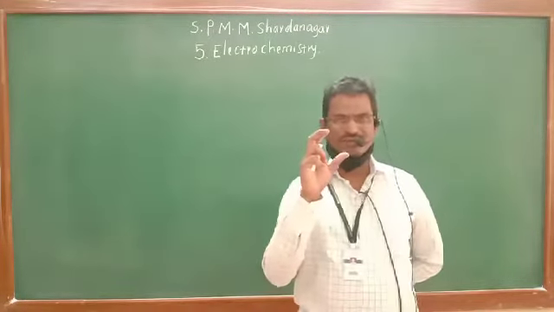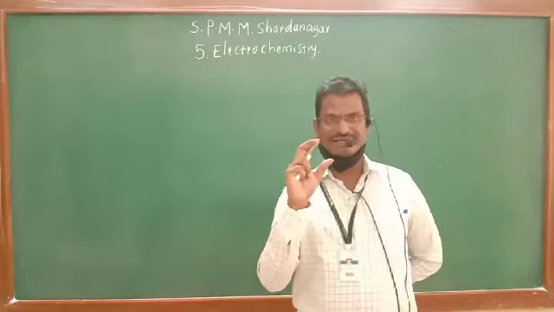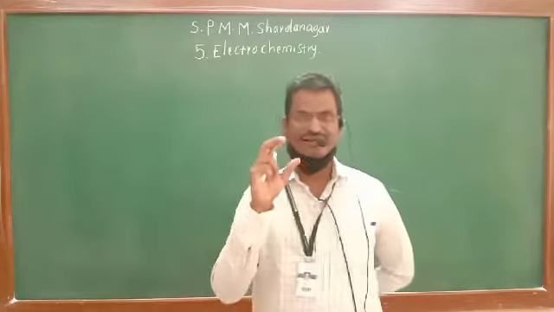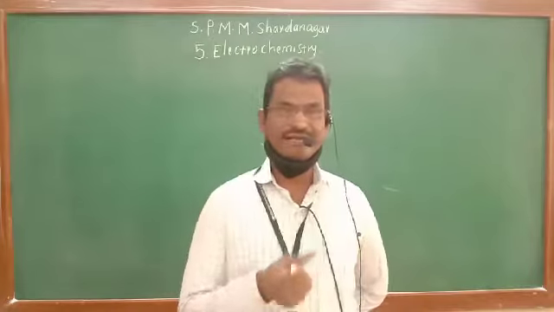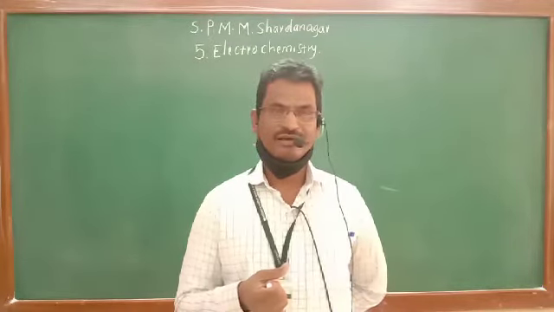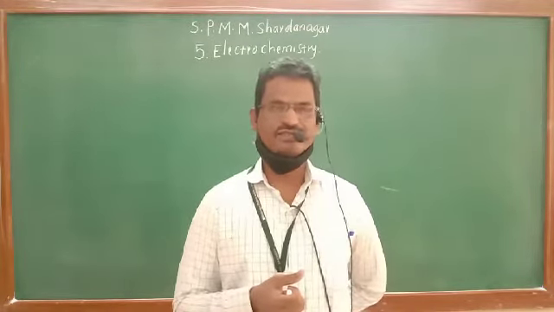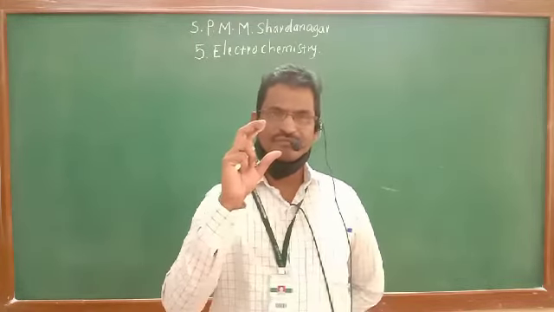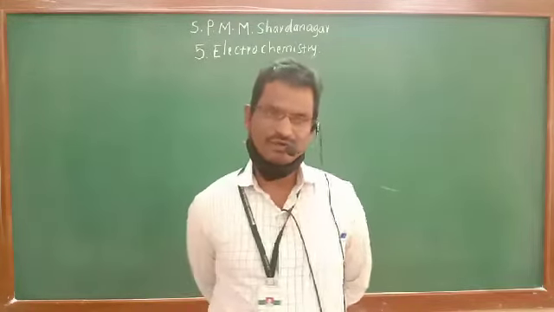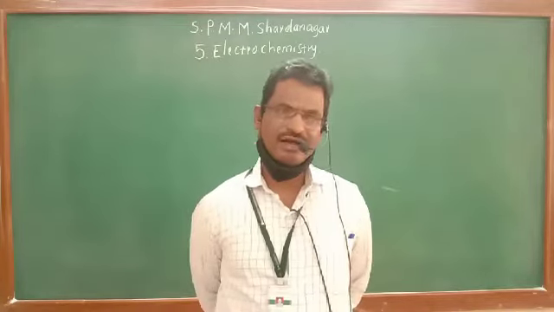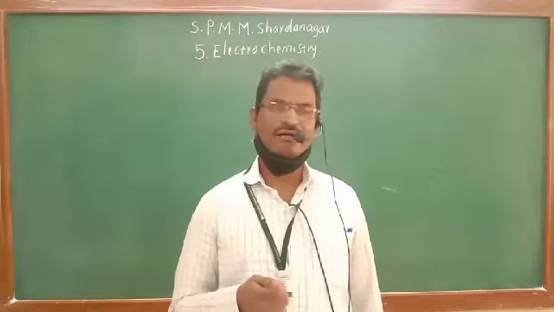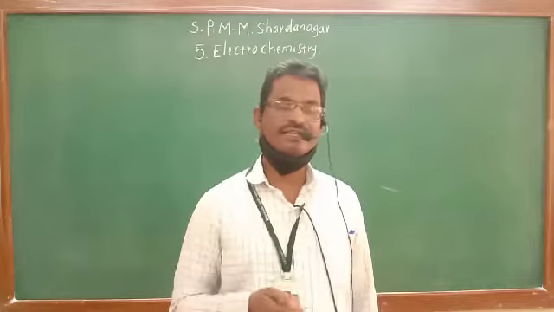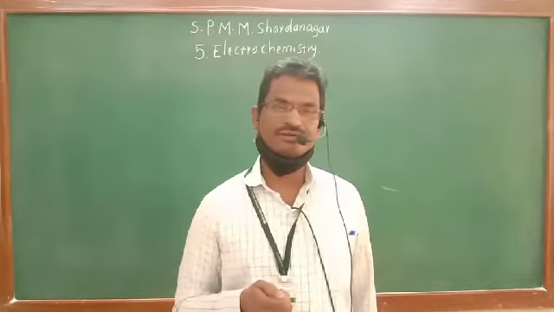You are familiar with the dry cell. We use the dry cell in transistors, torches, cameras, radios. So what is that dry cell? How does it give light when the button of a torch is switched on?